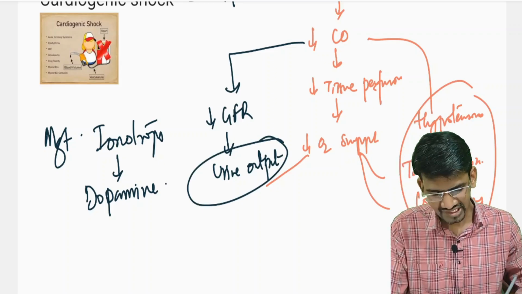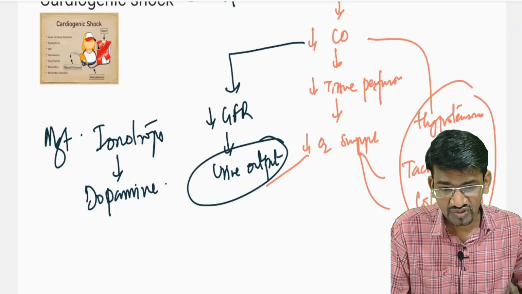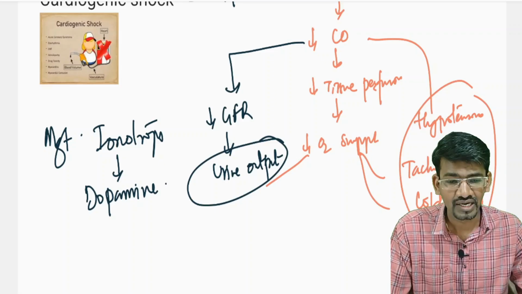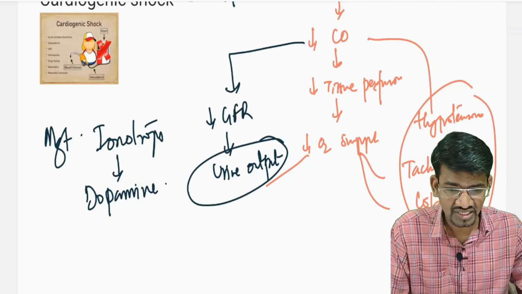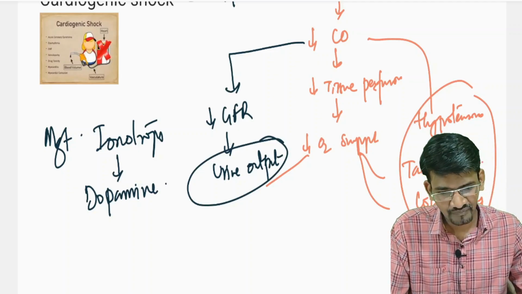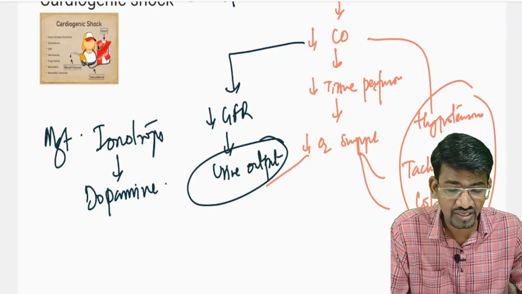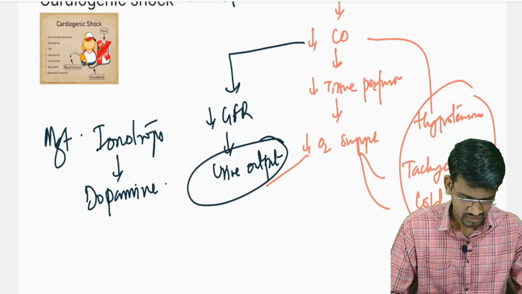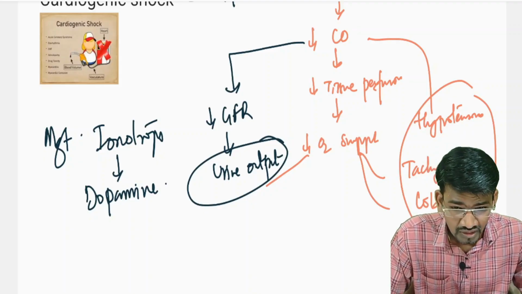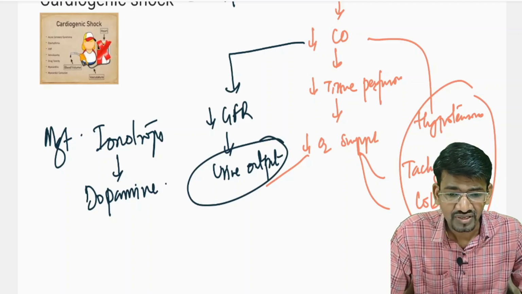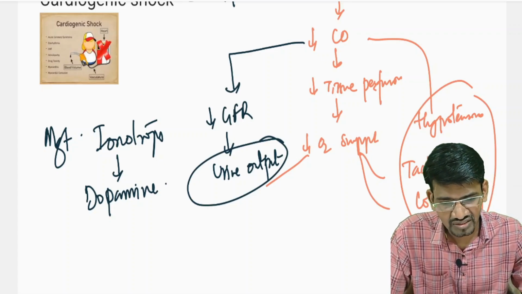Even this can also be seen with hypovolemic shock, because decreased cardiac output is also there because of the lower blood volume, and the kidneys are also getting less blood, so urine output is definitely decreased. There you can see oliguria, and sometimes in the later stages anuria can also be seen if there is massive bleeding or heavy hemorrhage. So urine output will be a good indicator. It helps you to identify the effectiveness of the treatment in hypovolemic as well as in cardiogenic shock.